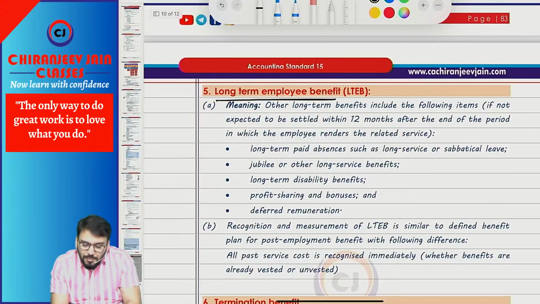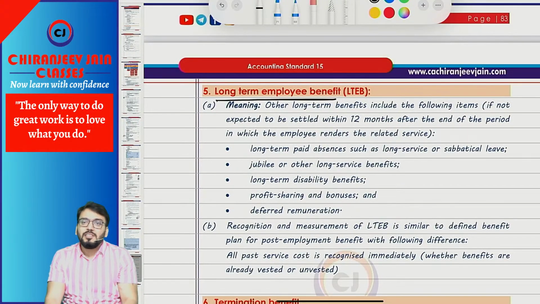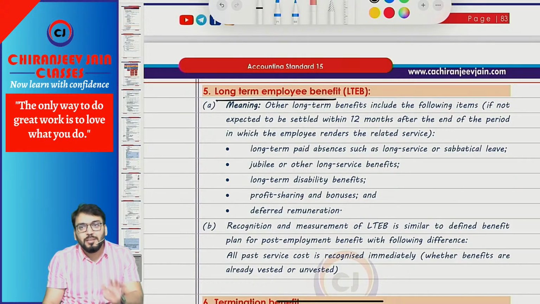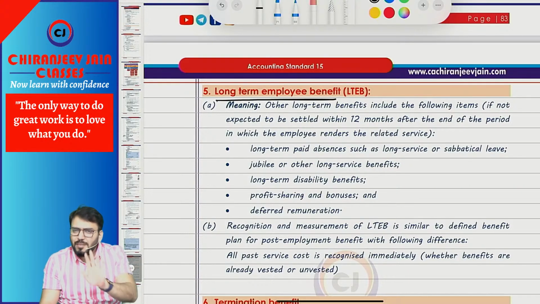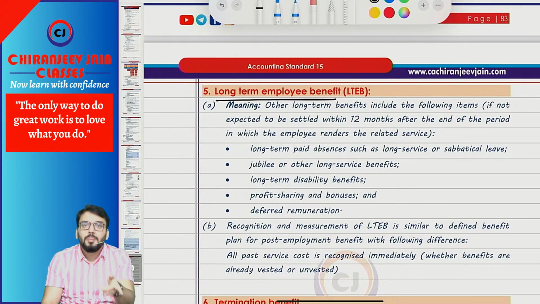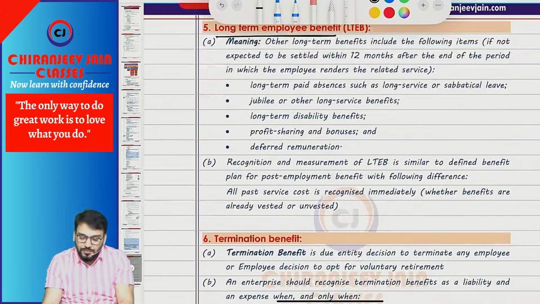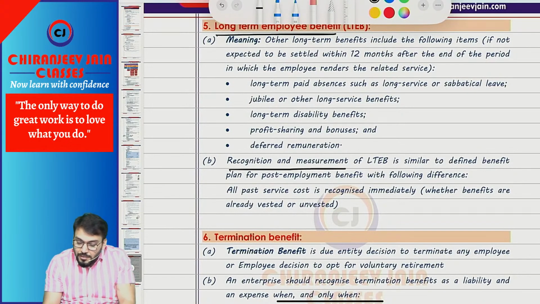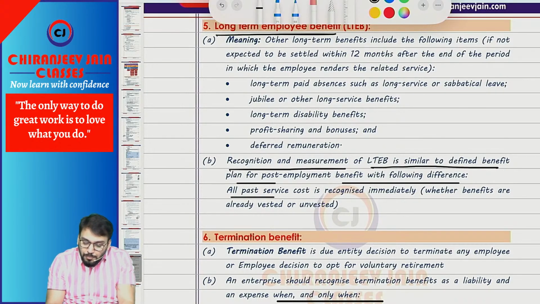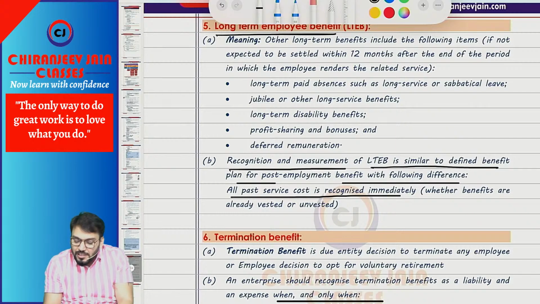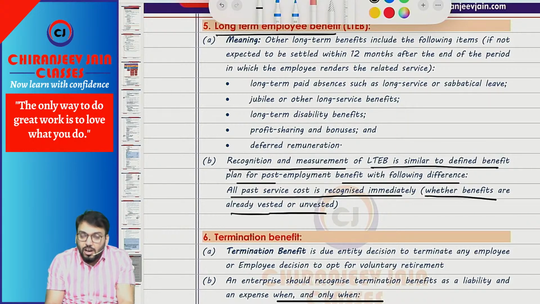Then coming to long-term employment benefit. For long-term employment benefit, the accounting treatment is the same as what we have done for defined benefit plan under post-employment benefit. Only one difference: in case of long-term employment benefit, the entire past service cost, whether vested or unvested, will be charged to P&L immediately. Recognition and measurement is similar to defined benefit plan with this difference: all the past service cost is recognized immediately whether benefits are vested or unvested.